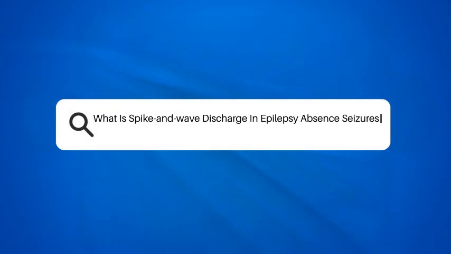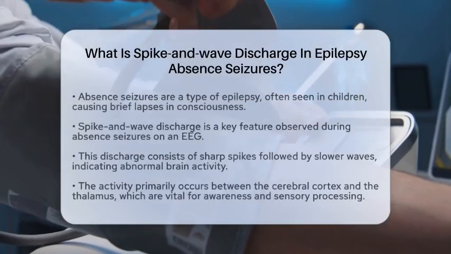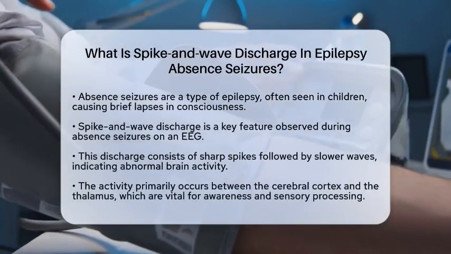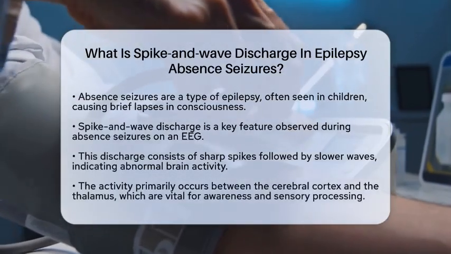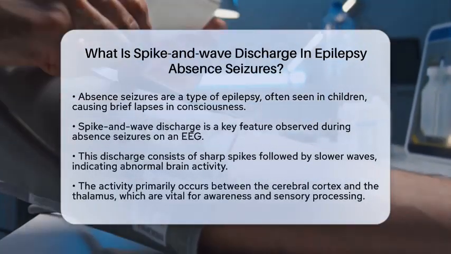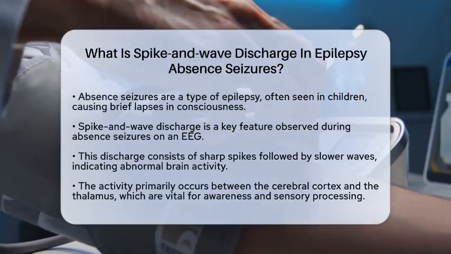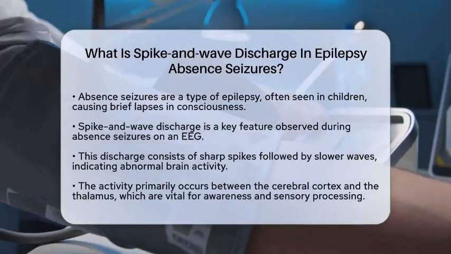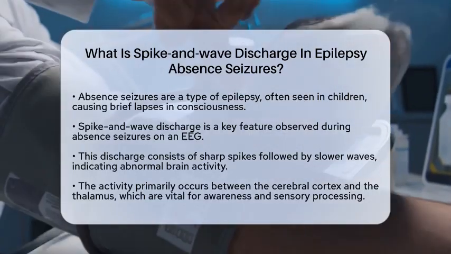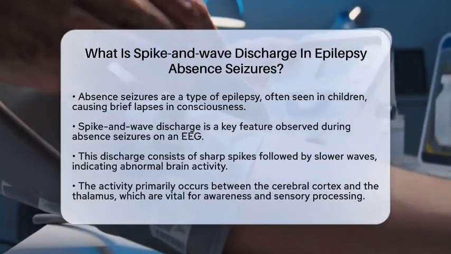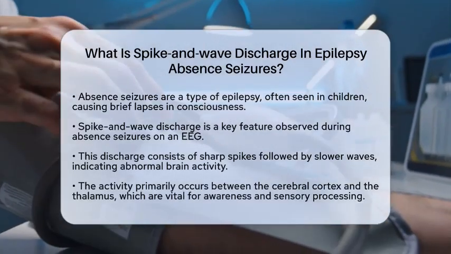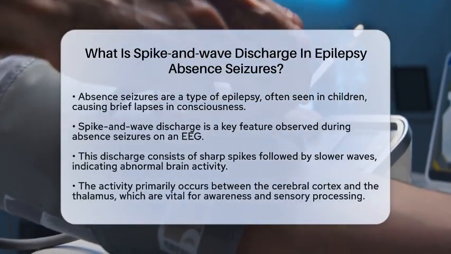What is spike and wave discharge in epilepsy absence seizures? Have you ever wondered what happens in the brain during an absence seizure? One key feature is something called spike and wave discharge. This is a specific pattern of brain activity that can be seen on an electroencephalogram, or EEG, during these seizures. Absence seizures are a type of epilepsy that often occur in children and are characterized by brief lapses in consciousness.